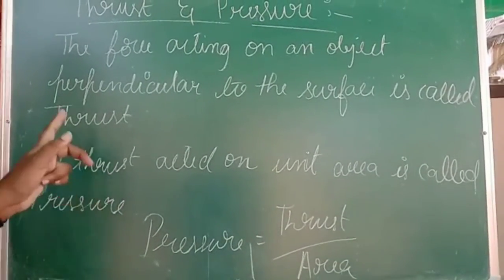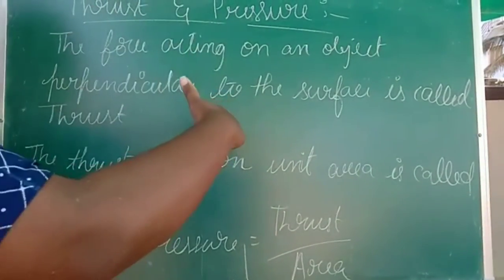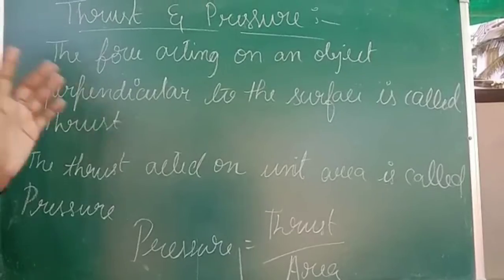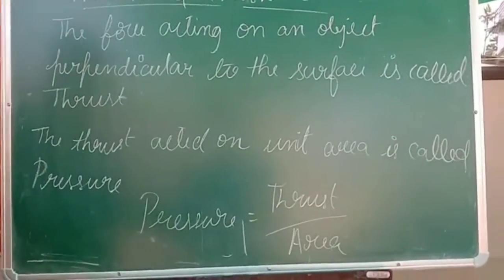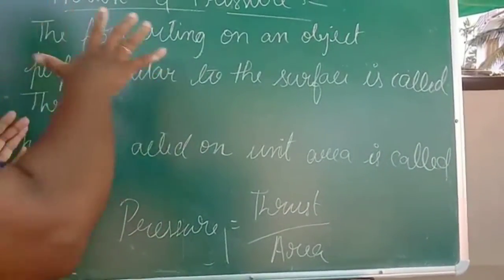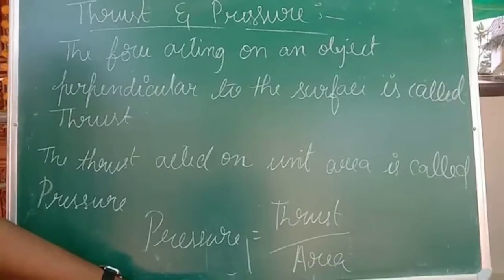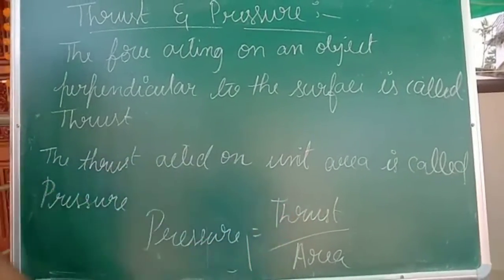What is thrust? Thrust is a force acting on an object which is perpendicular to the surface. That is called thrust. And what is pressure? The thrust acting on a unit area, on one particular area, whatever the thrust is applied, that is called pressure. So pressure is equal to thrust divided by area.